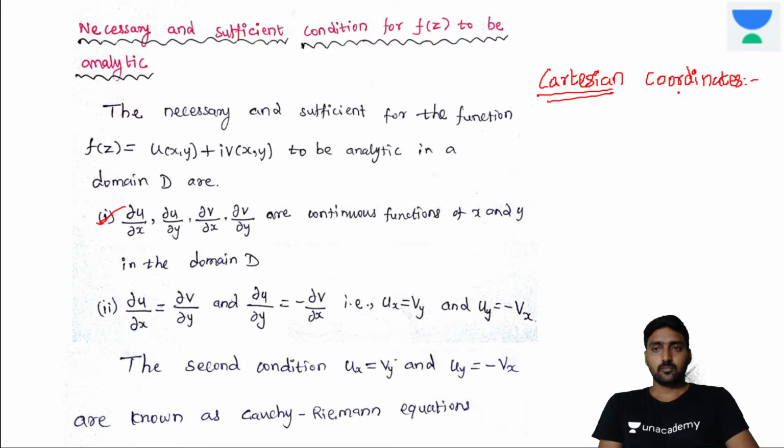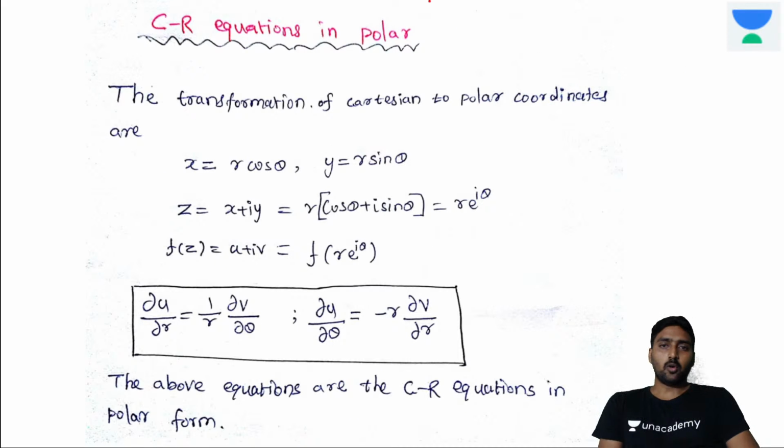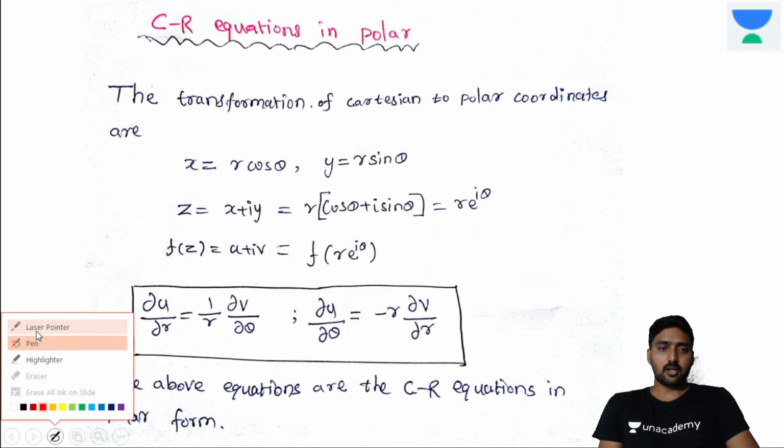It's a Cartesian coordinate. And coming to the polar coordinate, the same Cauchy-Riemann equation for the polar form. So how are we correlating the polar and Cartesian? By using the exponential parts, right? Already in the first video itself we have discussed.